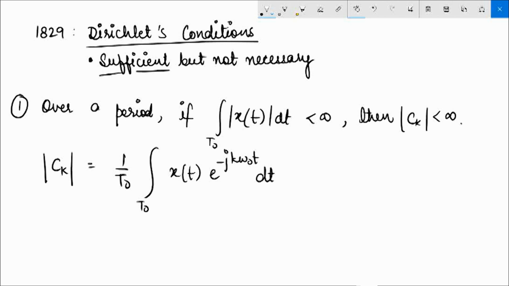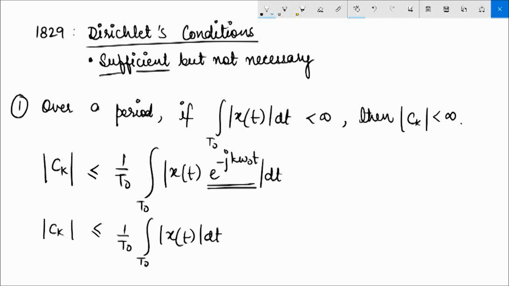So mod of c_k would be less than or equal to mod of this term. The modulus of e^(j omega naught t) or e^(minus j omega naught t) is 1. That means mod of c_k would be less than or equal to 1 upon T naught, integration over T naught of mod x(t) dt. That means if this term is less than infinity, then mod of c_k is also less than infinity. That means there would be no such Fourier coefficient that would become infinite.